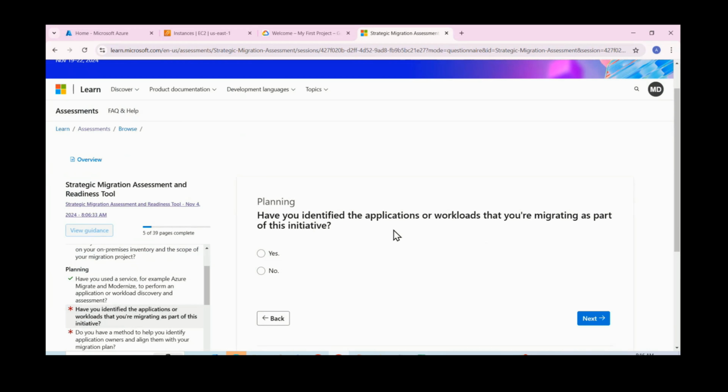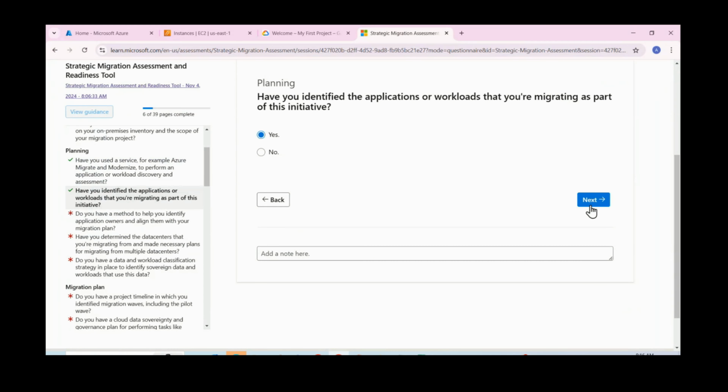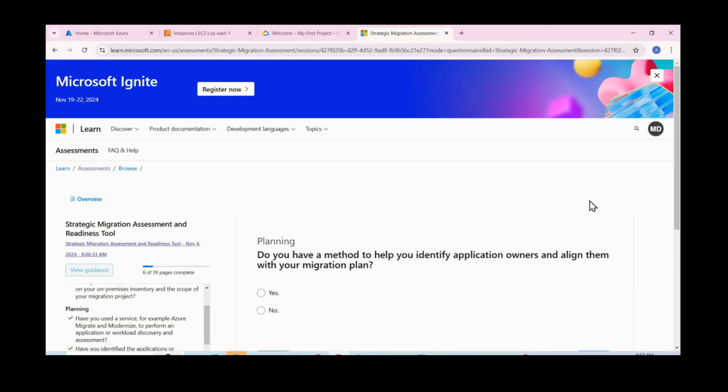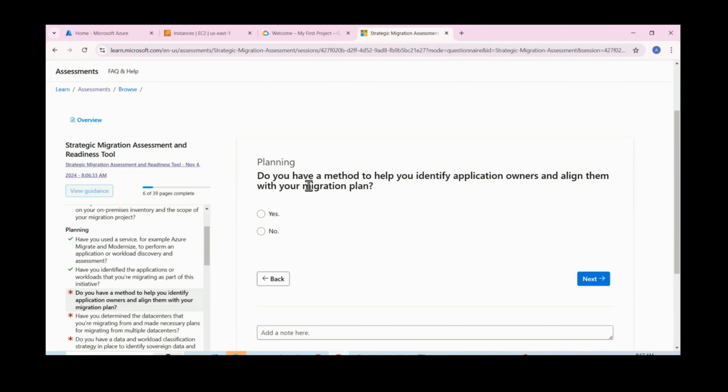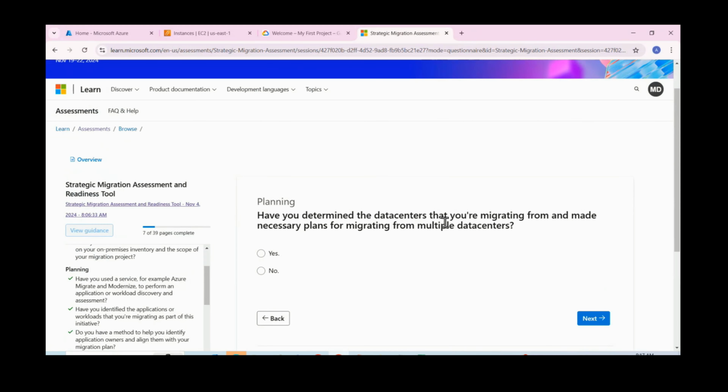Okay. Have you identified the applications or workloads that you are migrating as part of this initiative? Yes, we identified some servers. We have a limited list also. Okay. Do you have a method to help you identify application owners and align them with the migration plan? Let us say no, so let us see what inputs it gives. Have you determined the data center that you are migrating from, and made necessary plans for migrating from multiple data centers? Let us say no.